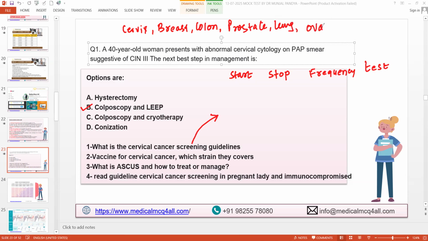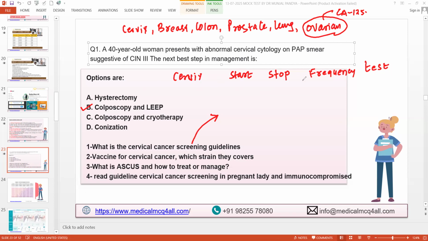Ovarian cancer, as such, has no screening guideline. CA125 is not used as a screening test because it does not reduce mortality. If you know it for the five cancers, you are getting 20 MCQs in one slide.